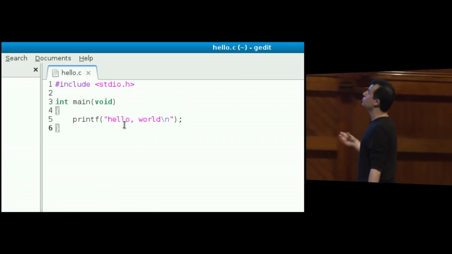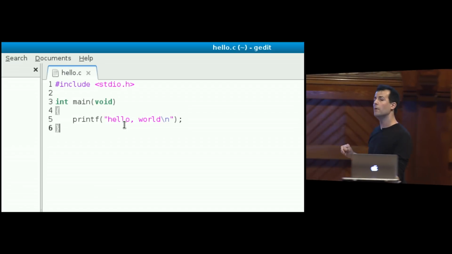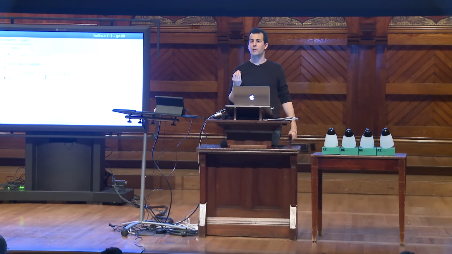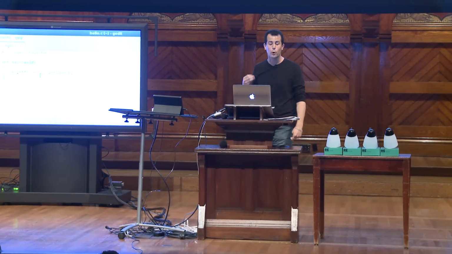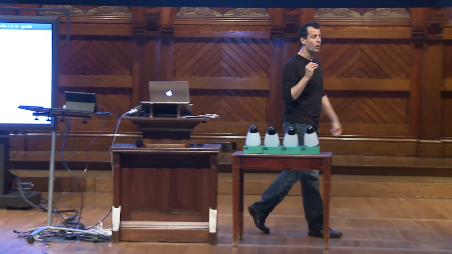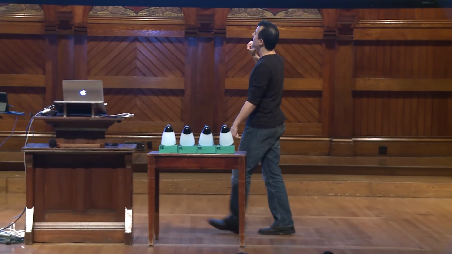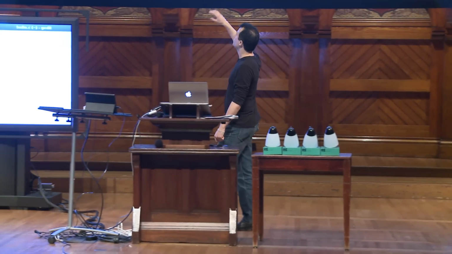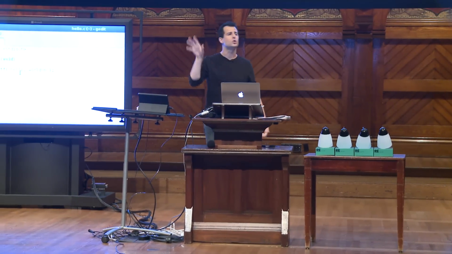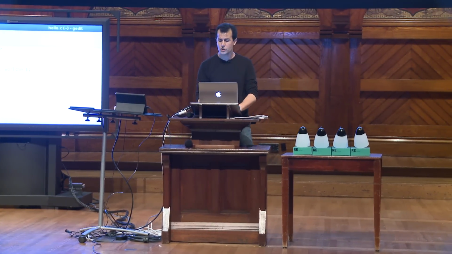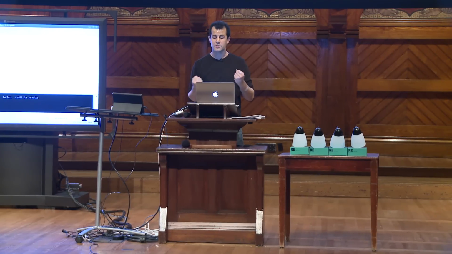So what we're going to do today is we're going to put aside C and come back to that on Monday, and we're going to use a graphical programming language called Scratch. This is a programming language that I alluded to on Wednesday that's going to allow us to do the same kind of stuff, but turn a blind eye for today to the curly braces, the parentheses, the semicolons, and all of these stupid distractions that get in the way in this first day of some basic, pretty interesting ideas.